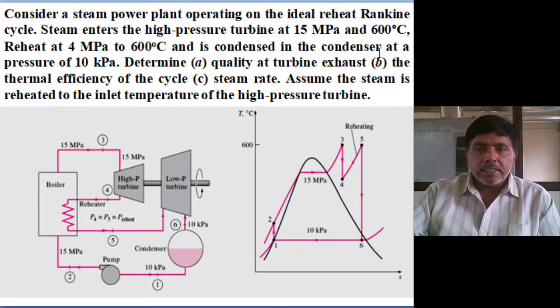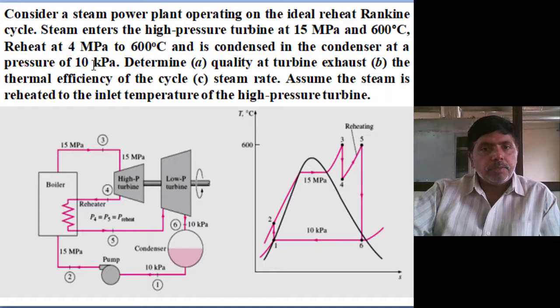And the steam is condensed in the condenser at a pressure of 10 kilopascal. I already mentioned that for South India we consider this condenser pressure. We can't go lower than 10 kilopascal or 0.1 bar pressure, because the condenser temperature must be higher than the ambient temperature. So the condenser pressure given is 0.1 bar.